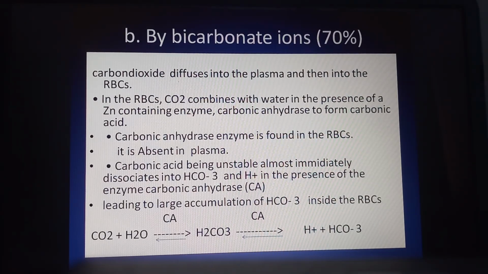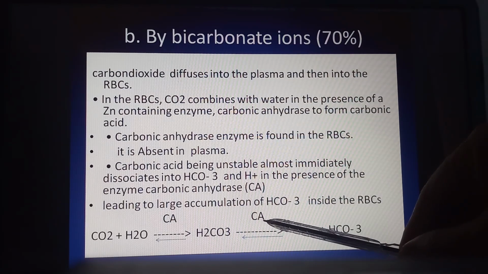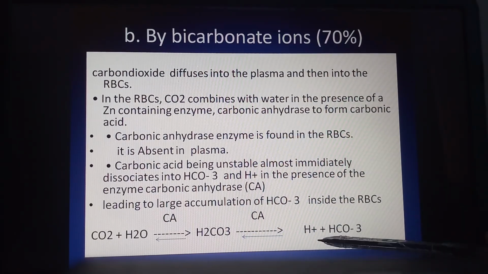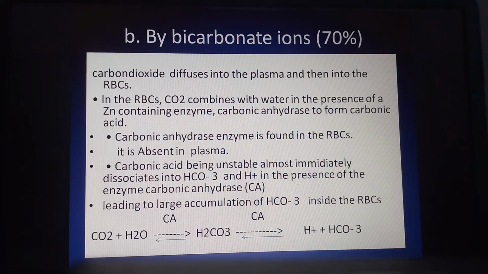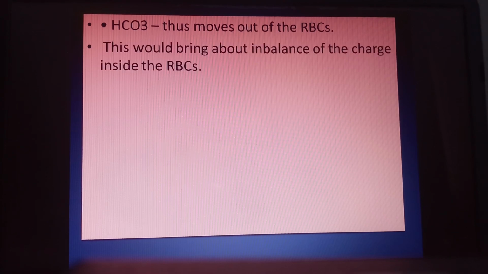This H2CO3, in the presence of the enzyme carbonic anhydrase, gets dissociated into H plus plus HCO3 minus. This HCO3 minus increases inside the RBC. It increases inside what? RBC. Now, due to the increase in the concentration of HCO3 minus inside the RBC, it has to move from the RBC towards the outside.